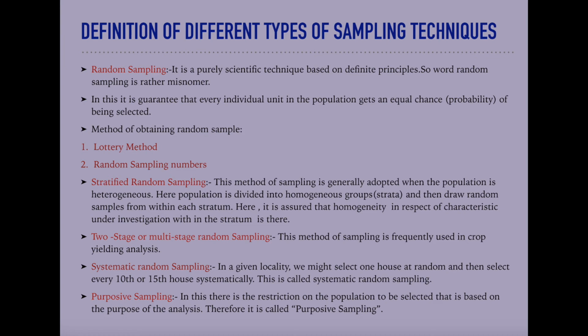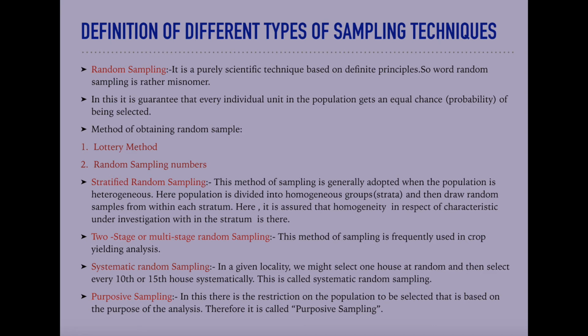Suppose we take a sample of size n from a finite population of size capital N. Suppose the sample is small n and the population is capital N. So, in how many ways can we select the sample? That is quite mathematical.